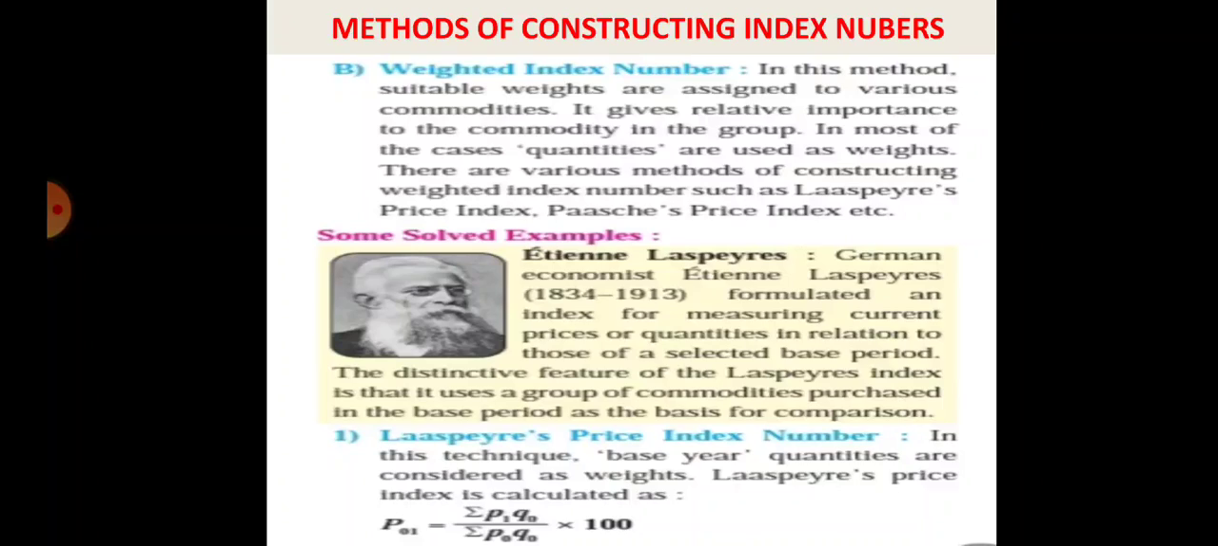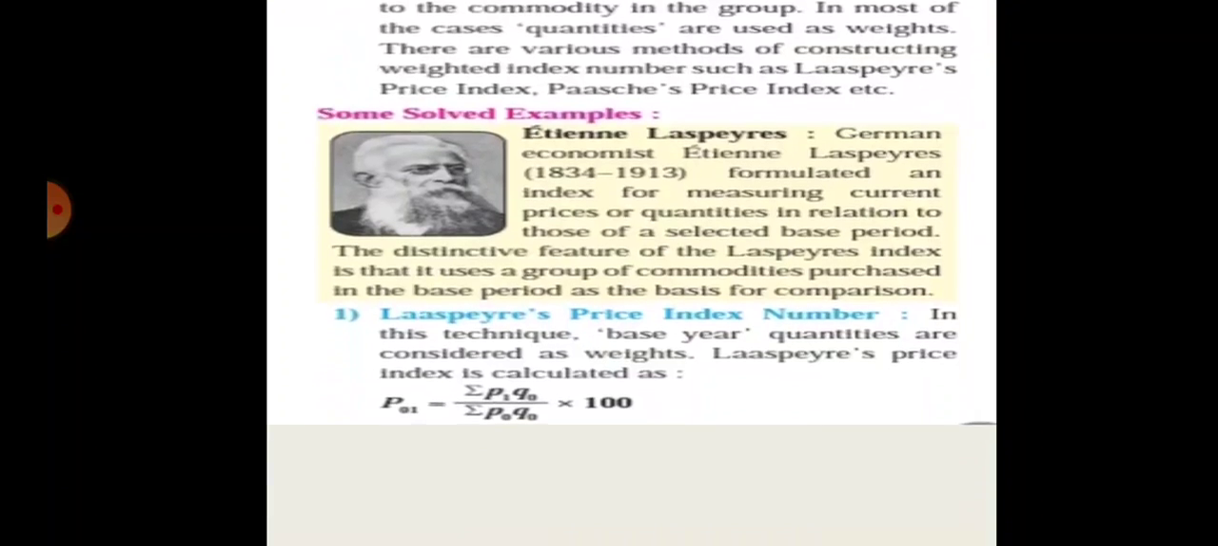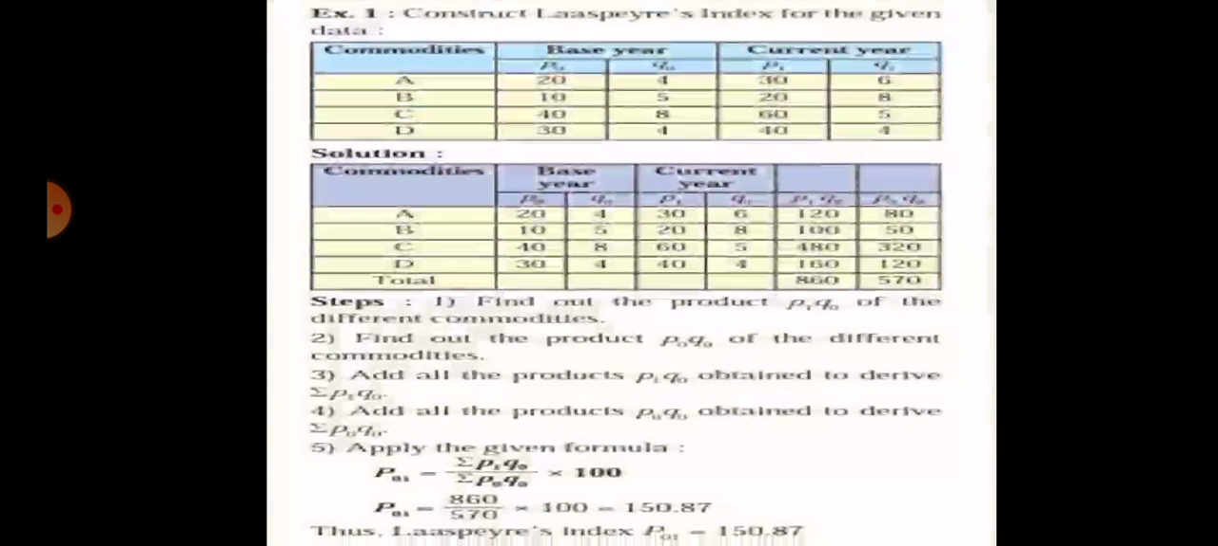Then C commodity: base year price is 40 and base year quantity is 8. The current year's price is 60 and the current year quantity is 5. Then D commodity: the base year price is 30 and quantity is 4, and the current year price is 40 and the quantity is 4.